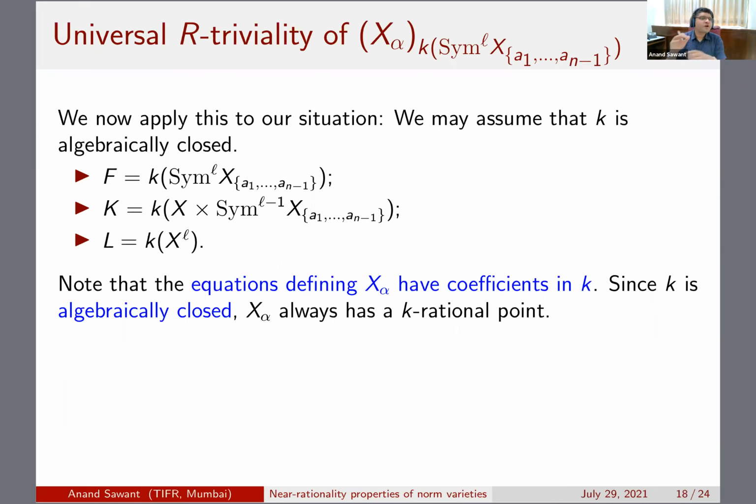What we need is actually a K rational point of sim L cross A1 to A_{N-1}, which we already have, and because K is algebraically closed, that's very helpful for the proof. And hence you can apply the criterion and get that this generic fiber is universally R trivial by just appealing to the result of Endo.